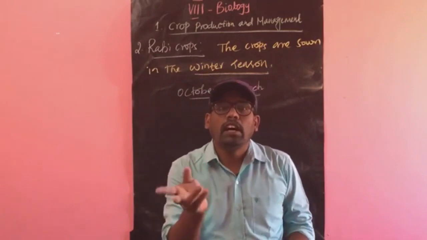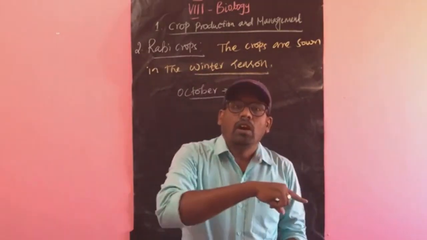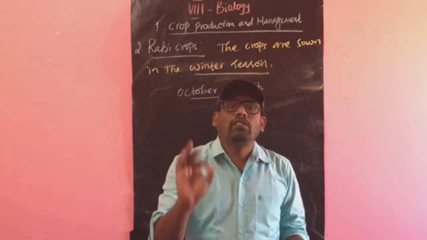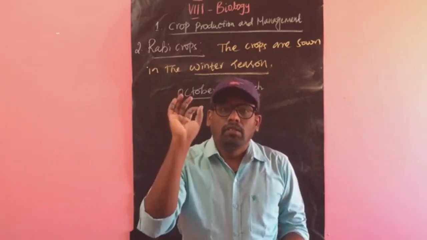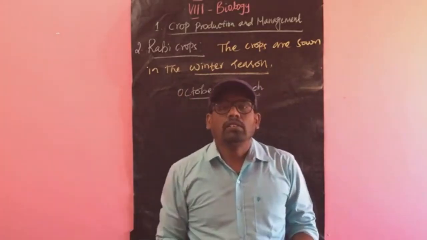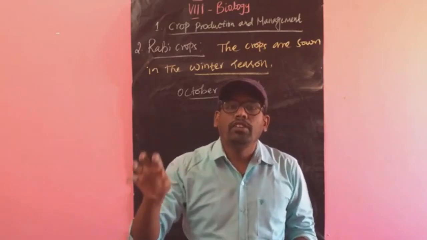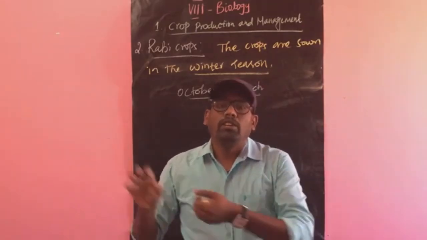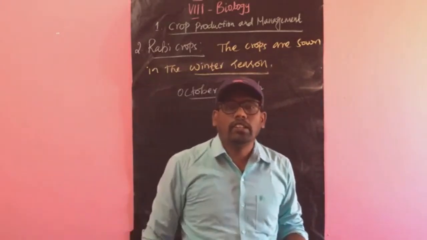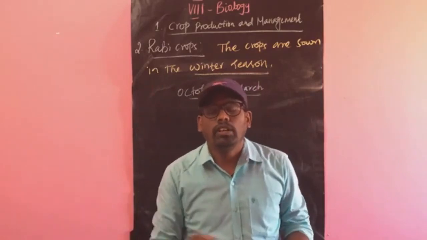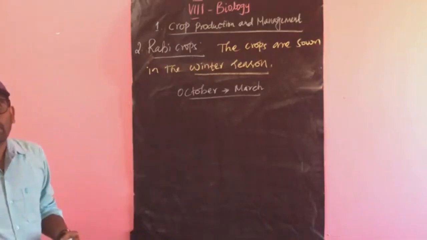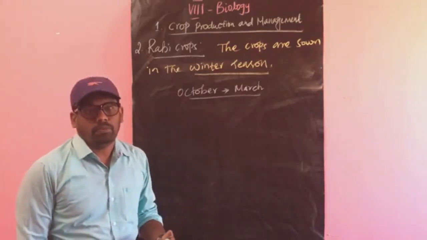If you cultivate them alternately, they will not grow, because the particular crop needs sunlight, water and humidity, everything favorable only in the particular season. That's why the rabi crops will not grow in the rainy season, and the rainy crops will not grow in the winter season. So that's important. Based on the season only, the farmers cultivate the crops.